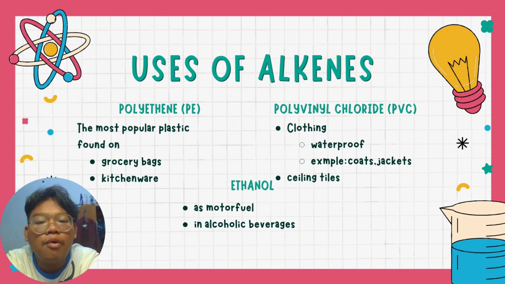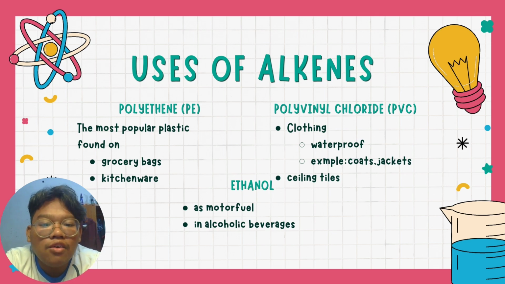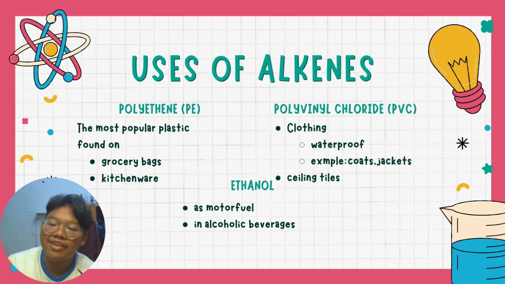The first one is polyethylene, or PE. PE is the most popular plastic in the world. It is usually found in grocery bags and kitchenware. The second one is polyvinyl chloride, or PVC. PVC is used in clothing because it is waterproof, for example in making coats and jackets. Other than that, ceiling tiles also use PVC as their main material. And lastly is ethanol. Ethanol is used as a motor fuel and also in alcoholic beverages.